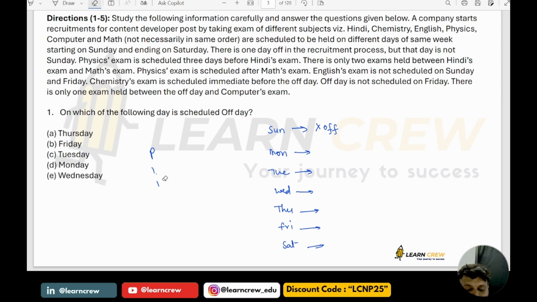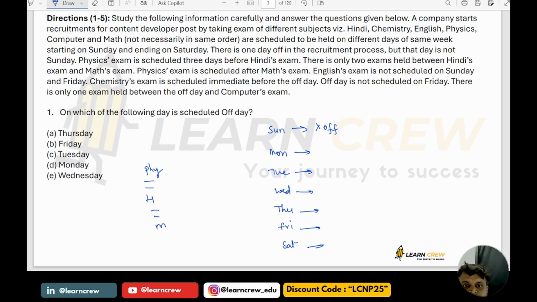Please see here. First thing, the physics exam is scheduled 3 days before the Hindi exam. If Hindi is here, physics is scheduled 3 days before, so here we have physics. Next, there are only 2 exams between Hindi and maths. So it can be like this. There are only 2 exams, and there is a holiday also.